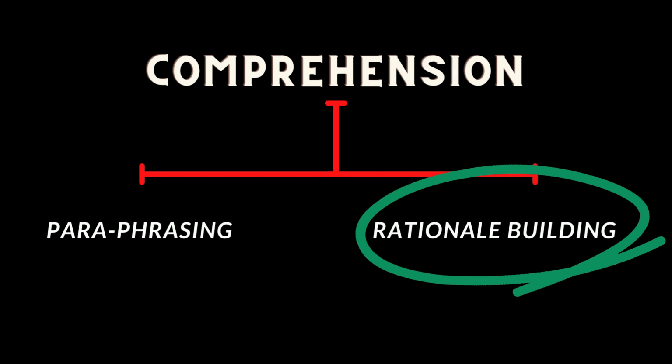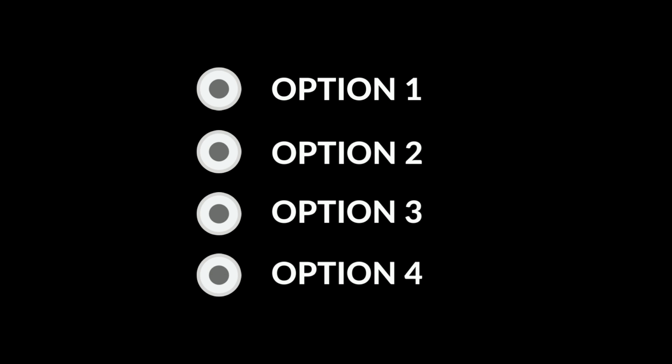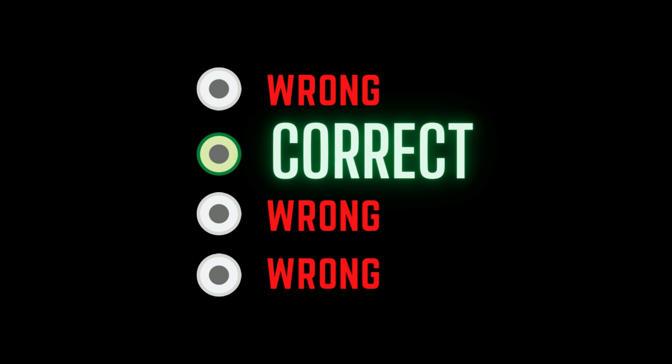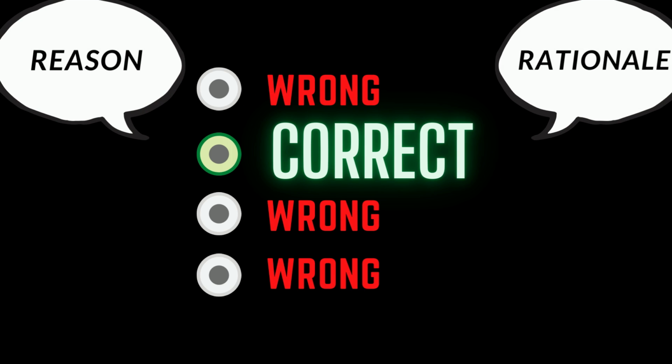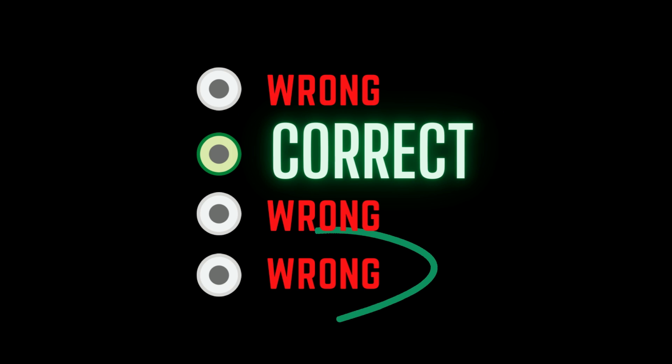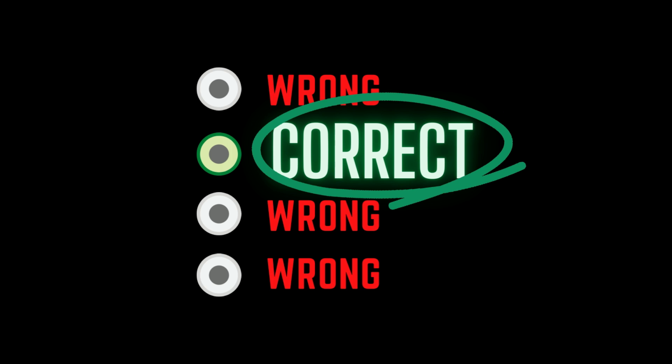The second skill that you need to develop for comprehension abilities is that of rationale building. What it means is that there are four options in each question, and three out of them are going to be wrong. You need to figure out what is the reason or the rationale in each and every option that makes it incorrect. Rationale building not only involves understanding why a particular option is wrong, but even more importantly, why the correct option is correct.